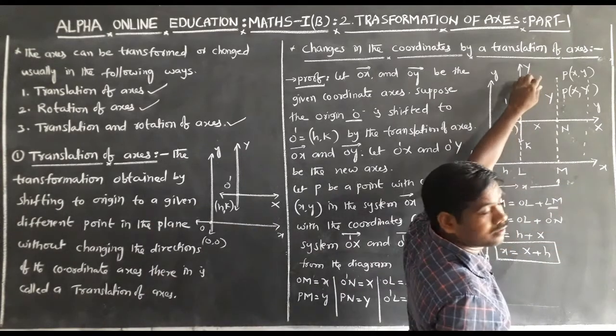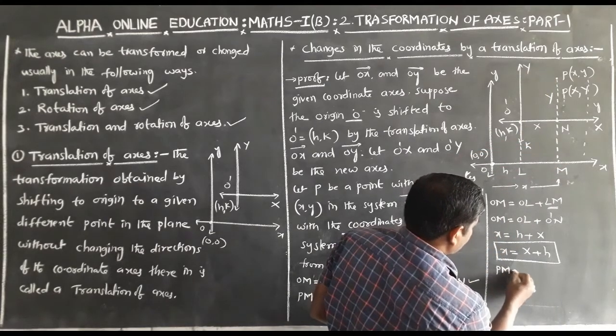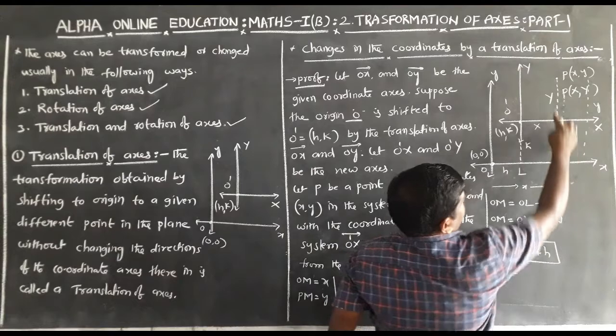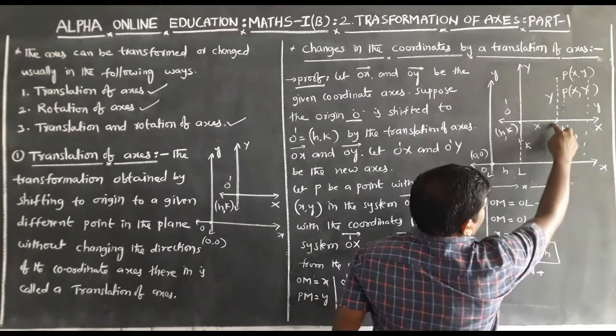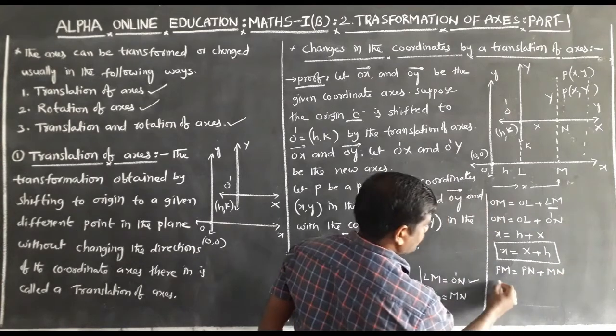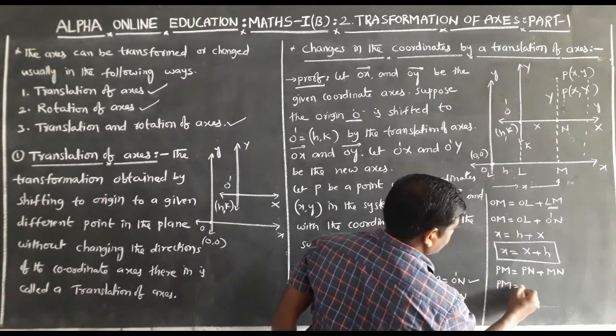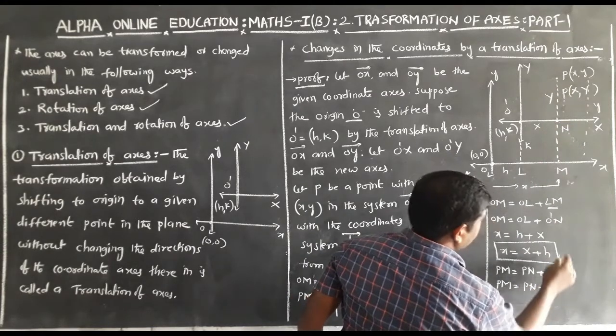Again, from the figure, PM is equal to PN plus MN.